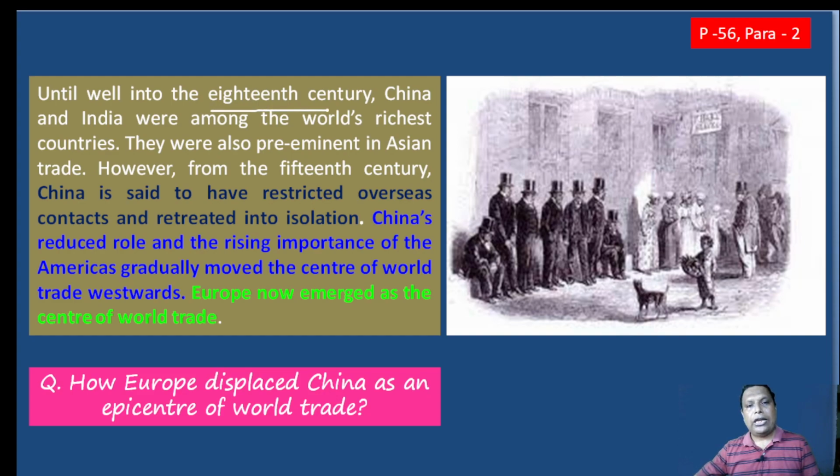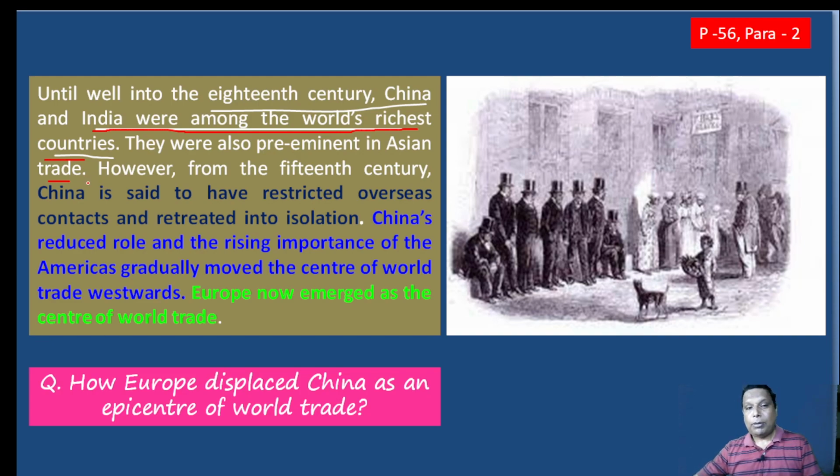Until the 18th century, China and India were the world's richest countries. Mind it, this is what history is stating to you. China and India were among the world's richest countries. They were also preeminent in Asian trade, these two countries, India and China.